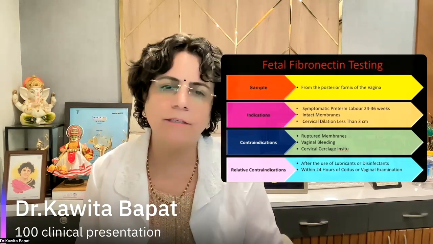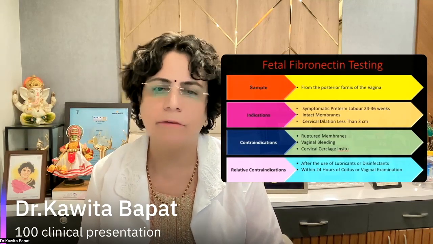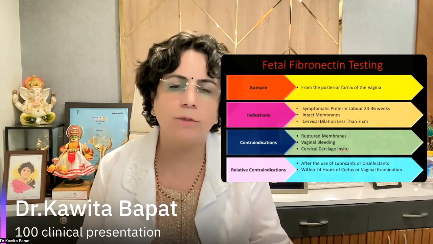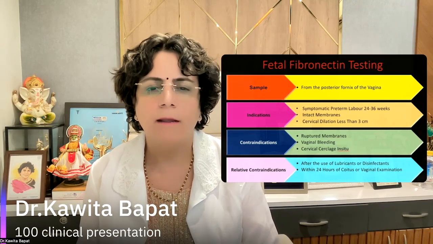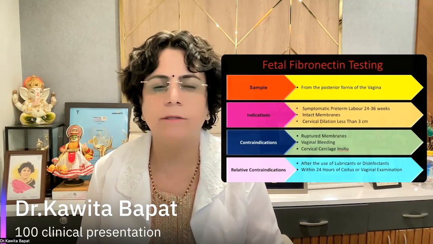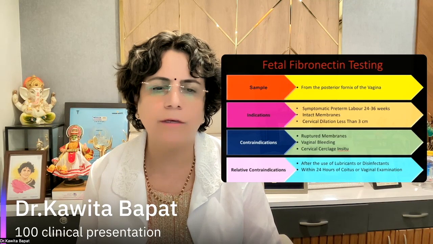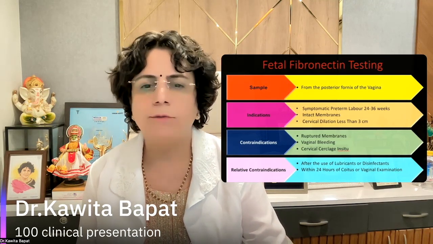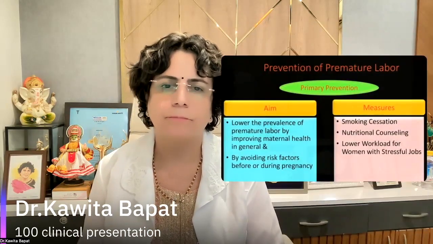The contraindications for this testing are ruptured membranes, vaginal bleeding, or a cervical cerclage in situ; if we do the fibronectin testing in these cases, there is a chance of wrong results. Relative contraindications are the use of lubricants or disinfectants for the examination, and within 24 hours of coitus or any vaginal examination. So these are relative contraindications for fetal fibronectin testing.